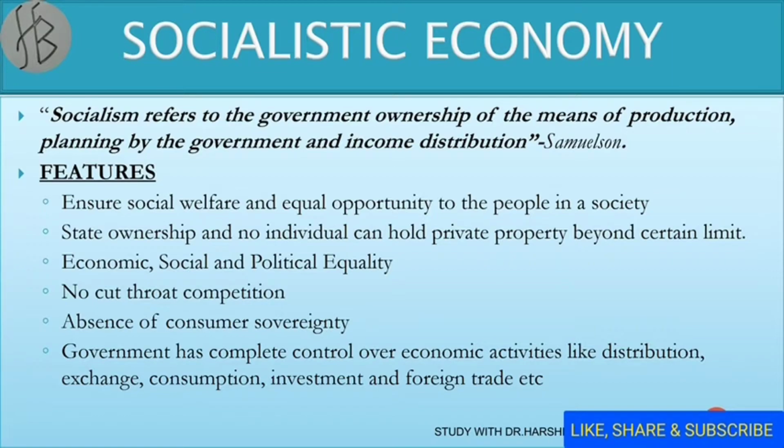Absence of consumer sovereignty. Absence of the market mechanism results in the absence of consumer sovereignty, meaning socialism has a high restriction from the government on consumer preferences and choices. Next point is that the government has complete control over the economic activities, whether it is distribution, exchange, consumption, investment or foreign trade. So in this type of economy there is high government interference. So these are the important features of the socialist economy.